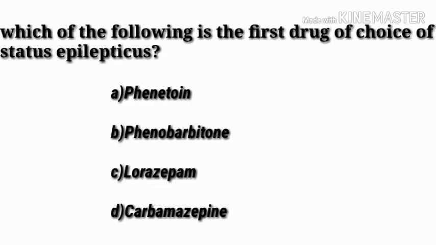Which of the following is the first drug of choice for status epilepticus? Option A phenytoin, B phenobarbital, C lorazepam, and D carbamazepine. Answer is option C lorazepam.